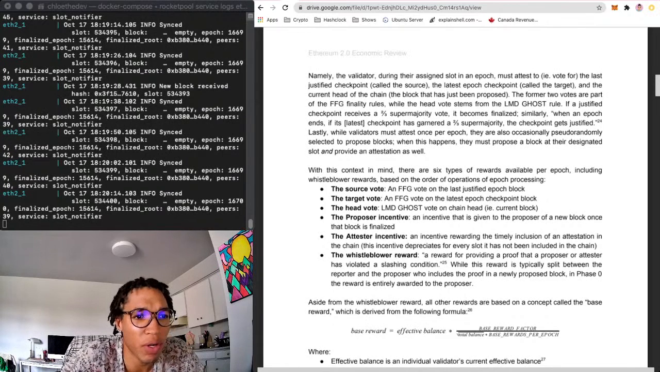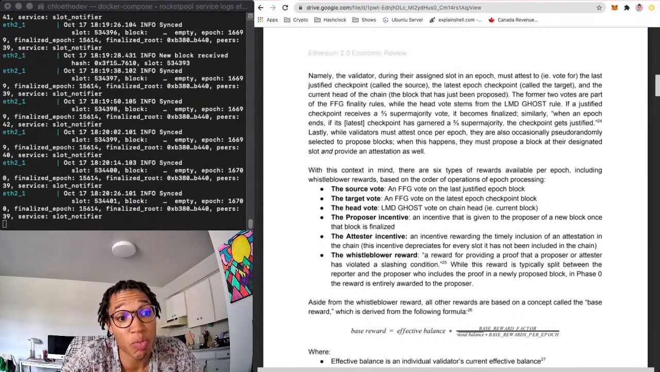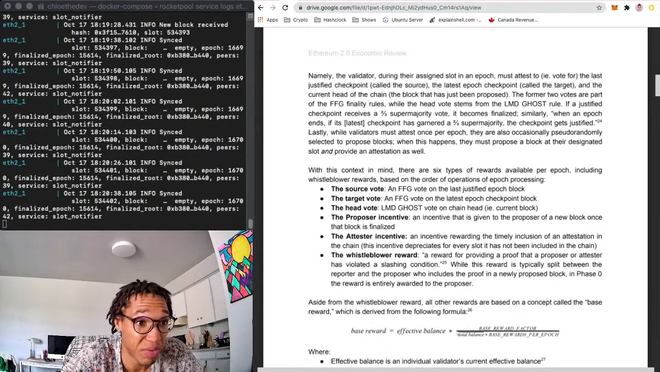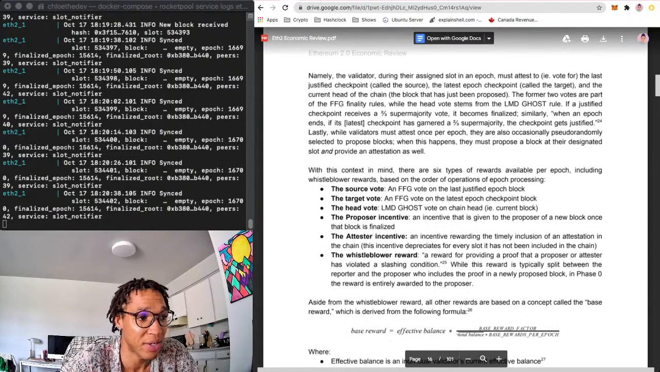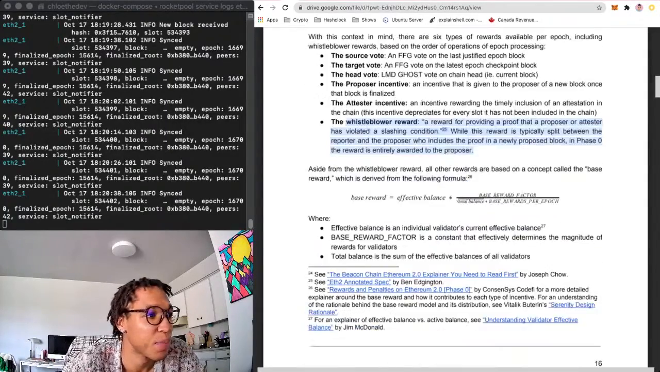So if you report a violation and a proposer who includes the proof, I guess someone could report a slashing condition and someone else could actually propose and put the proof on chain. And there's a way to eventually pay out different people for that. But right now it's all the same person, that's down here. That's fine by me. I mean, for now I feel it could be the same clients.